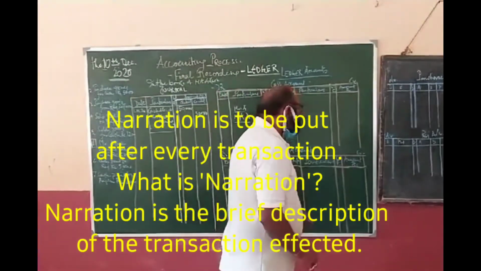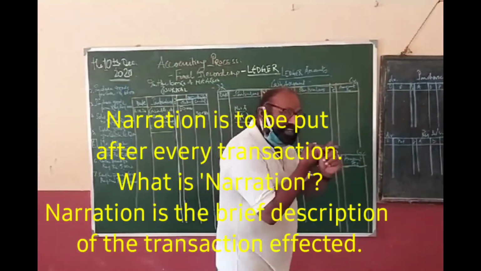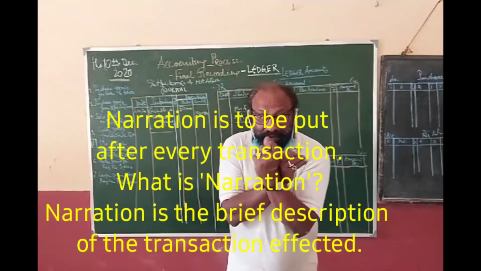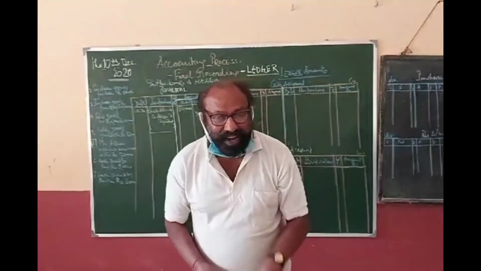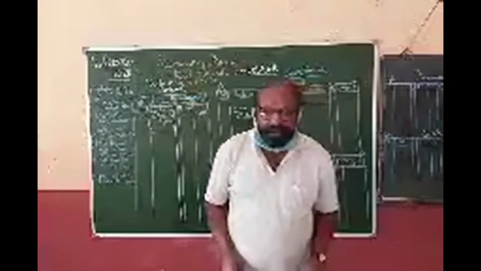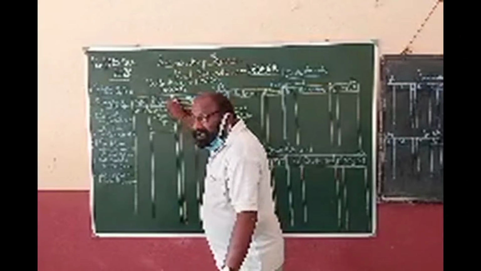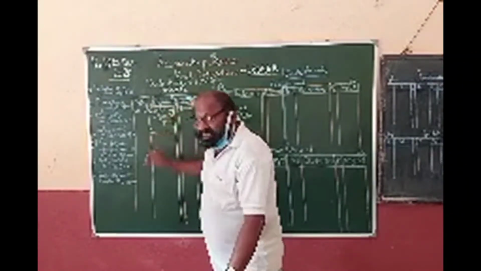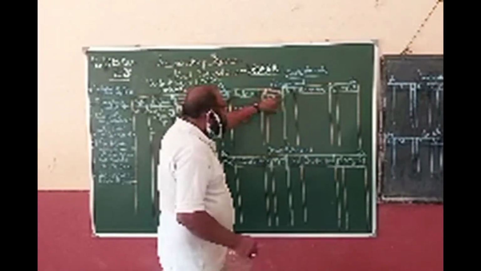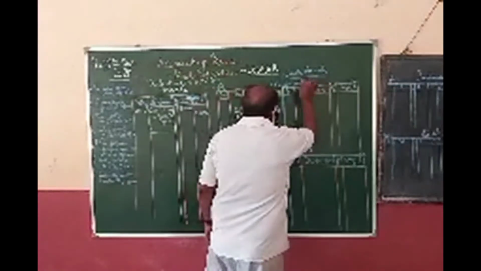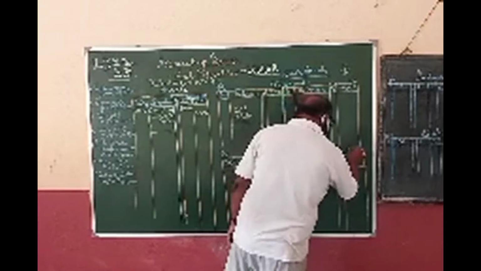This solution is only possible if we make separate pages for each and every item. One page for potato, one page for another item. Now, here we have two accounts: one is the cash account and the other is Akash's capital account. So here I have made two accounts. One page is page number 1, and the other is page number 2.